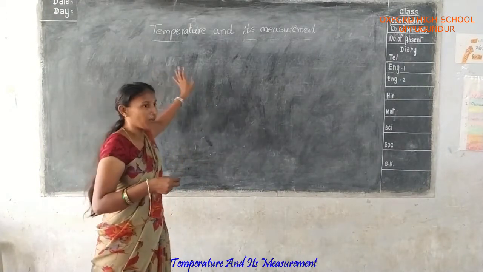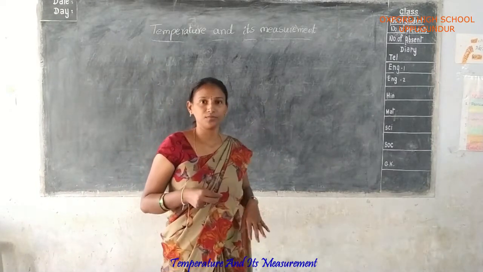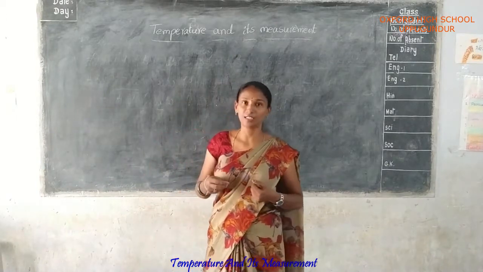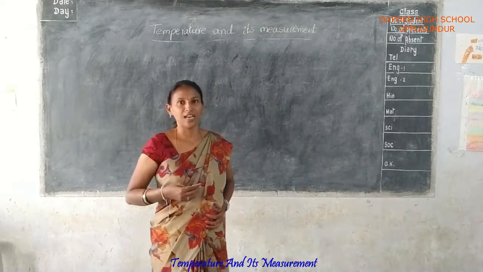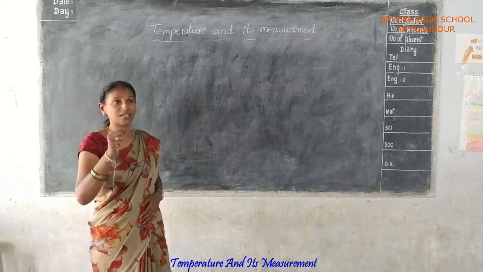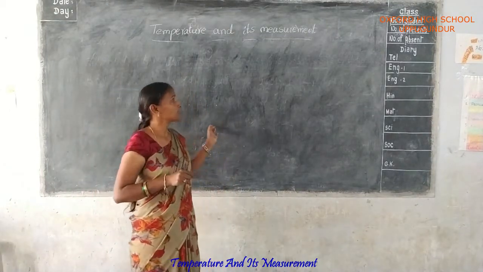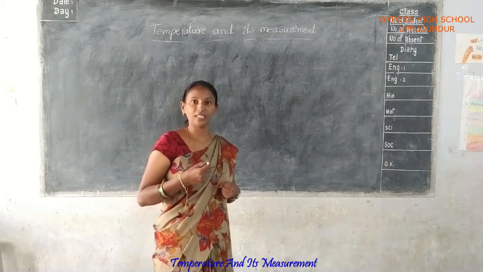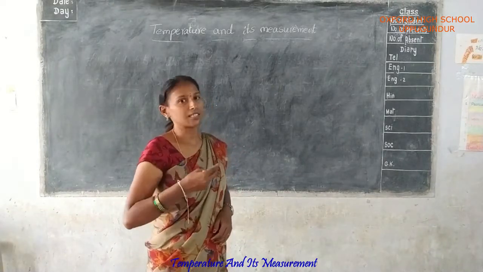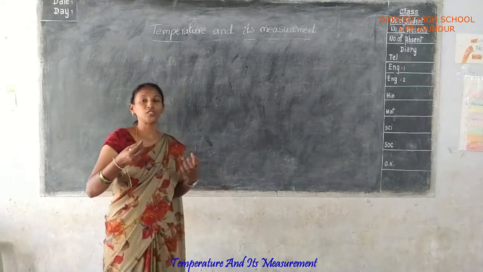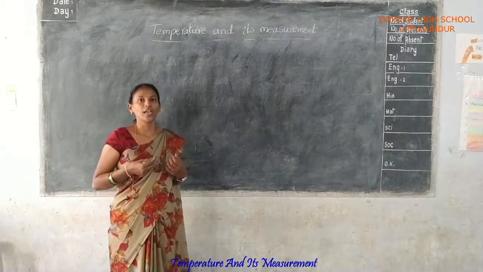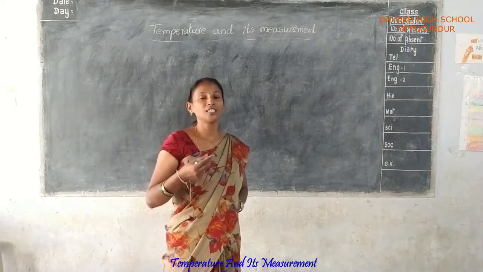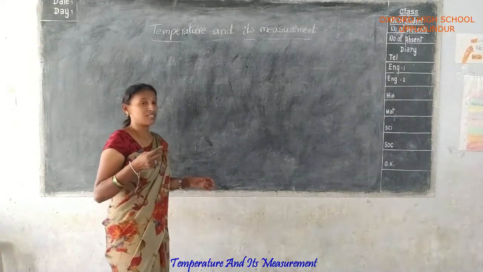Now, suppose in the summer season, which cloth do you use? Cotton cloth or light color cloth only. Why do you use that particular cloth? Because sunlight is not absorbed by light colors and cotton cloth, so automatically you feel very cool inside. In the winter season, which materials do you use? Woolen cloth or dark color cloth only. Why? What is the main purpose?